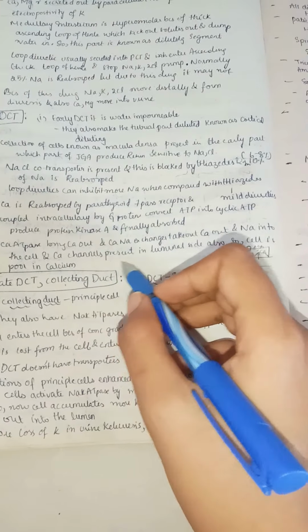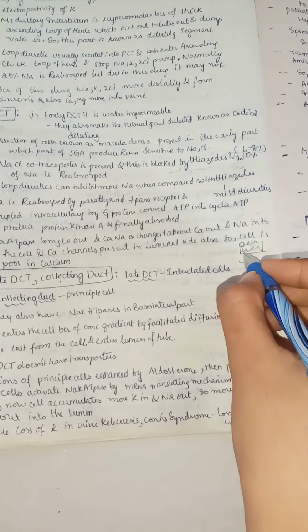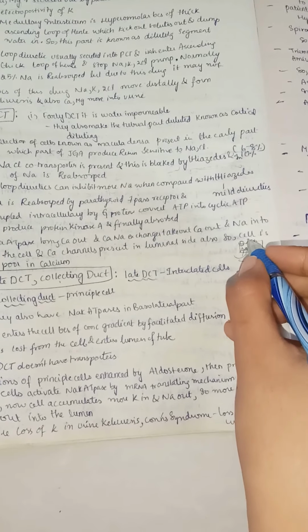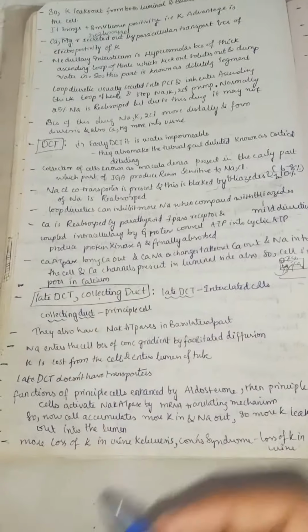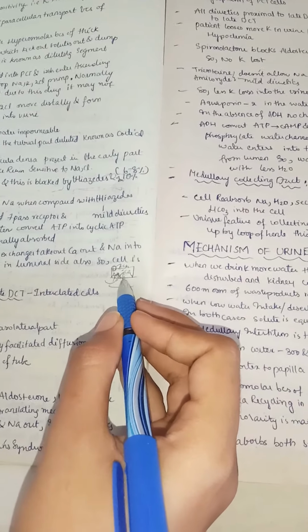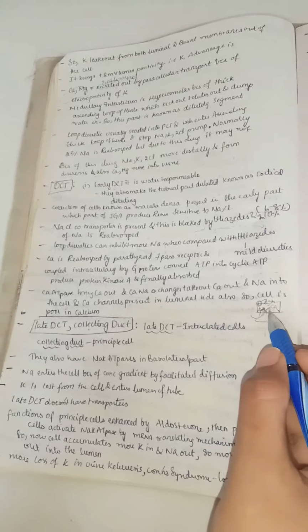Calcium channels are present on the luminal side also, so the cell is poor in calcium. So the calcium coming inside the cell will go out into the blood capillary. This is how calcium is absorbed, by the presence of the sodium-calcium transporter in the luminal side of our DCT. Even though on the luminal side we have sodium chlorine, sodium chlorine.